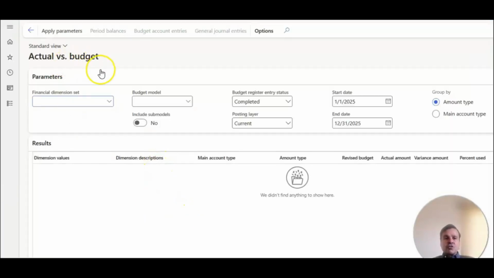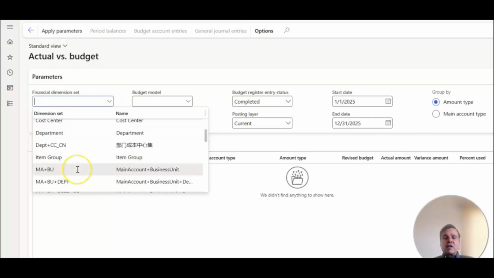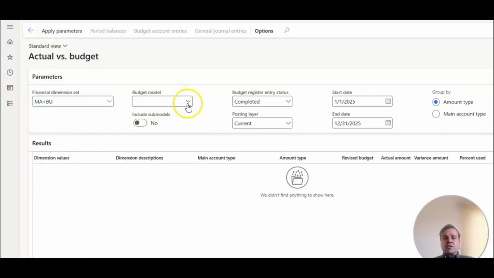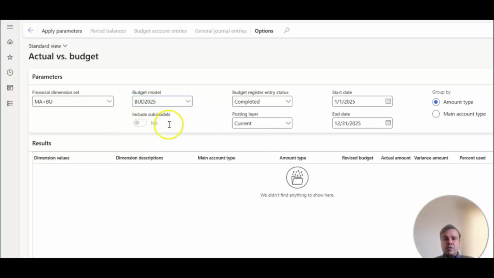When you open this actual versus budget report, you will be asked to select a financial dimension set. So you could run that by any dimension sets that you have set up in your financial system. In our example, we entered our budgets using main account and business units, but any of these dimensions are available for reporting. So let's start with main account and business unit. It's going to ask you to select which budget model you want to create this actual versus budget report for. In my example, the budget model is BUD 2025.